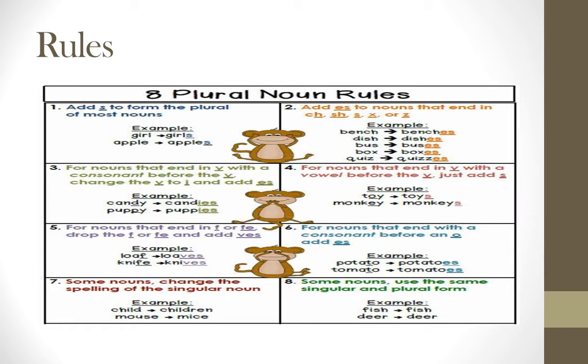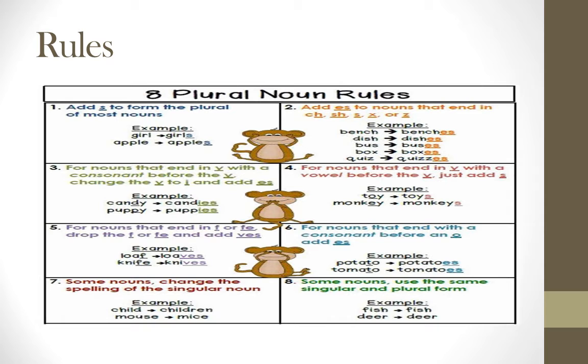See the 8 plural noun rules. Add s to the forms of most nouns. We are adding only s. And second is add es to the nouns that end with ch, sh, x, s or z. So these are the words that end with ch, sh, s, x or z. You have to just add what?